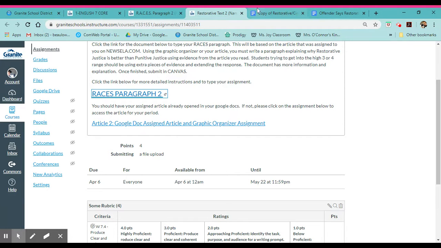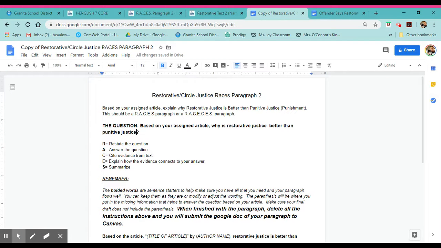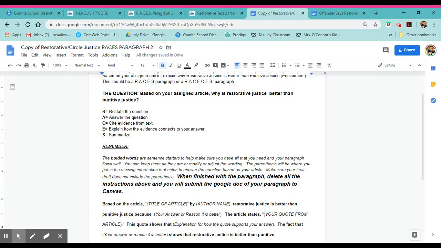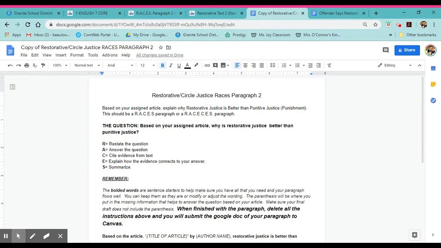So if I click on the assignment, it takes me to this. I have to make a copy of it first, but it's going to look like this. Should look familiar because this is like the exact same thing that we did last time, and it looks the same way. So it's based on your article, why is restorative justice better than punitive? That's our question.